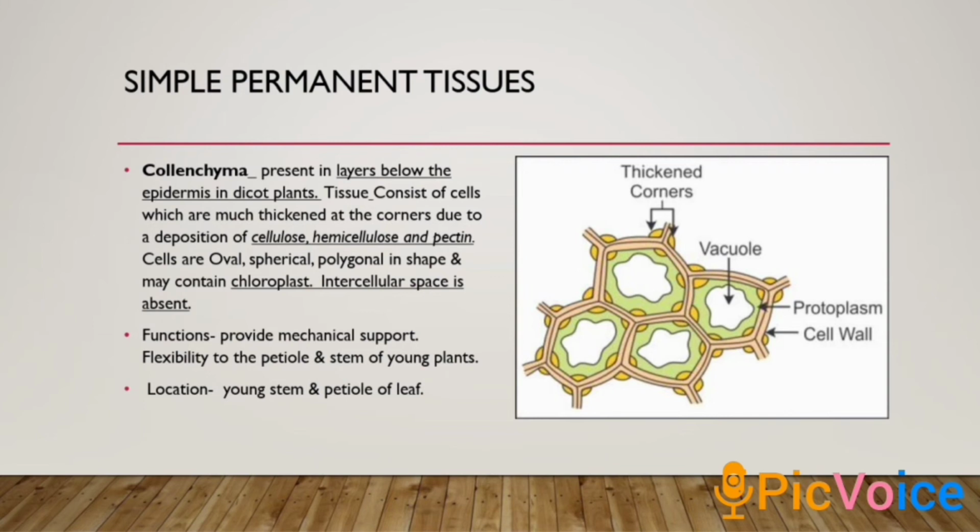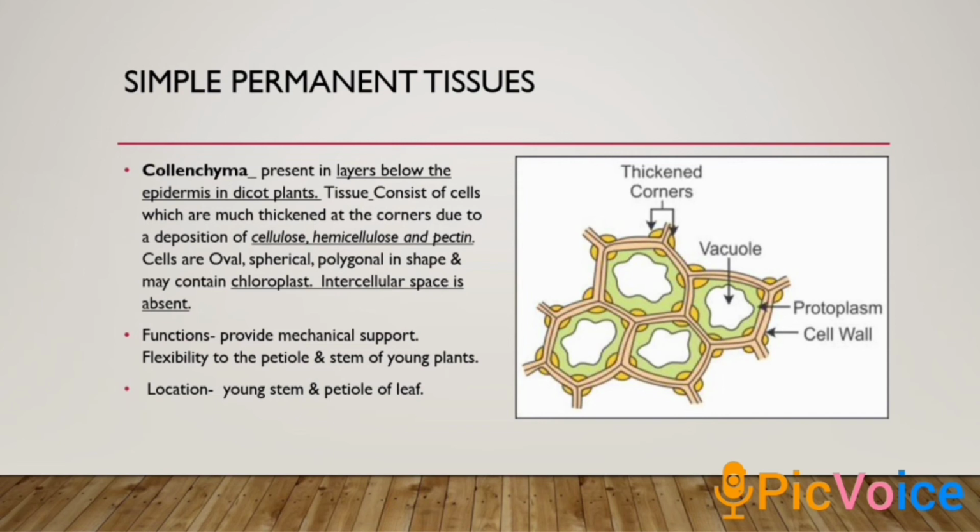Next, we can see the cells have thickened corners, and this thickness is due to the deposition of cellulose, hemicellulose and pectin. These depositions make the cell wall thick. But just to remind, in parenchyma there was only cellulose and the cell wall was thin.